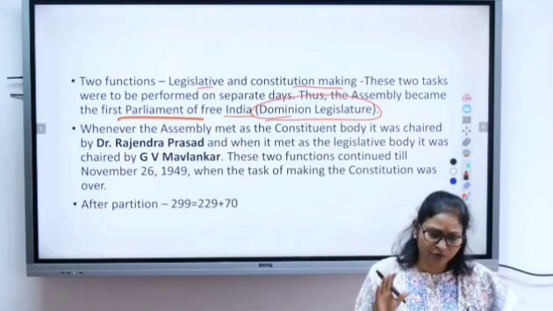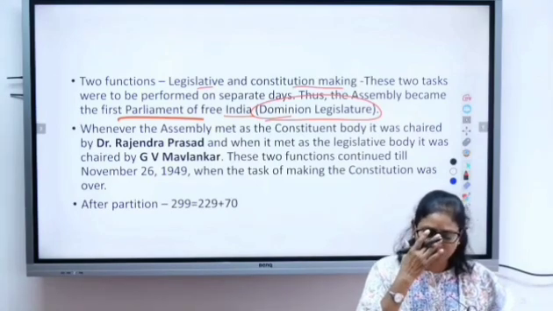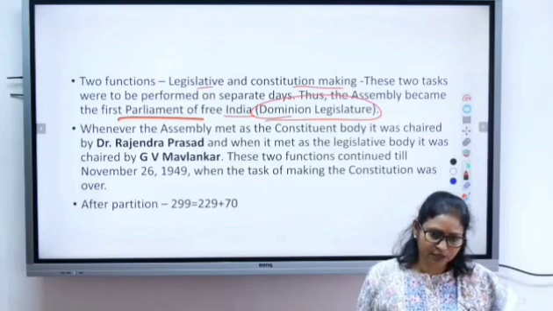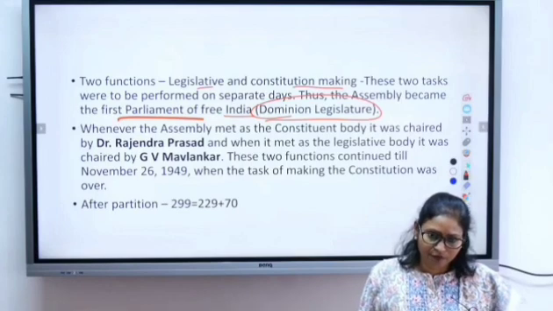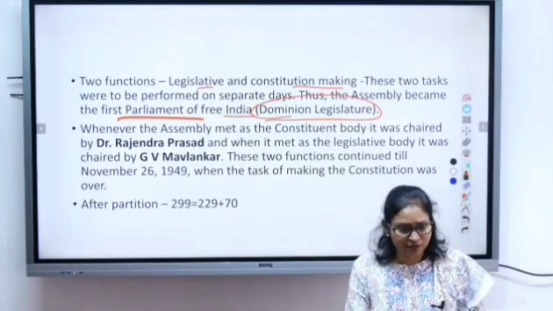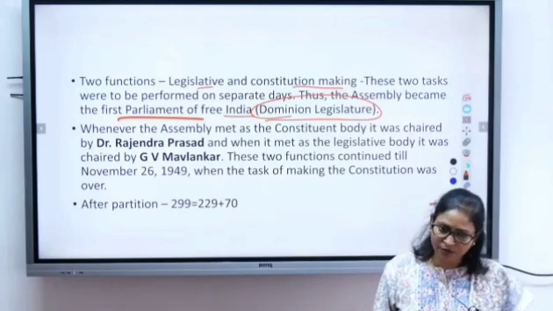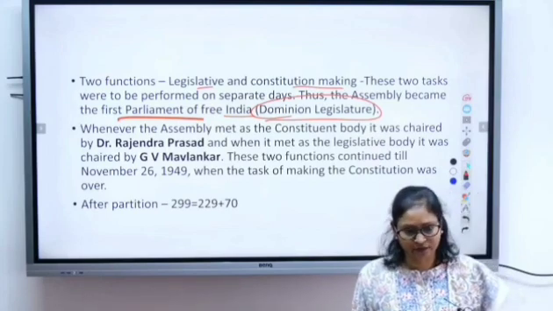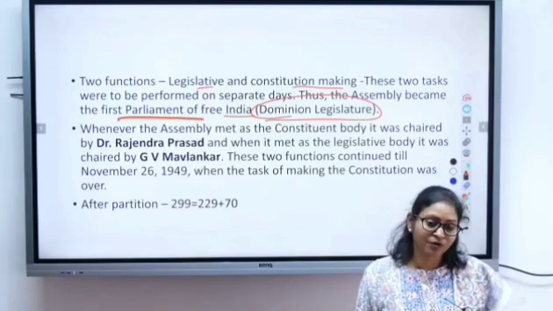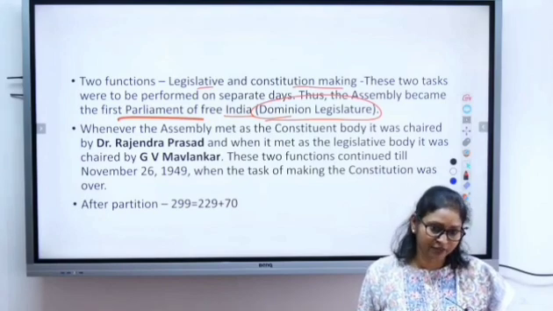So immediately we wanted you to transfer the power, give us dominion status, and be with us to guide us. And because we didn't have our own constitution, we were still following the 1935 Act, the longest running constitution under the British, from 1935 to 1950.